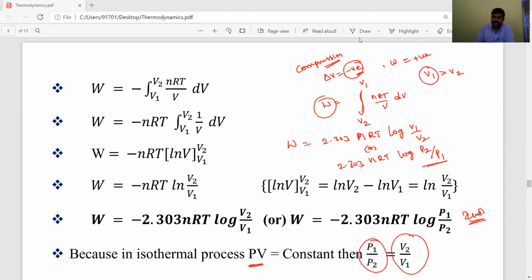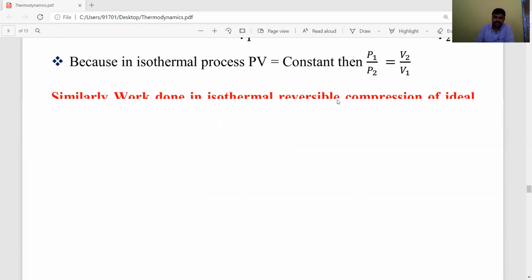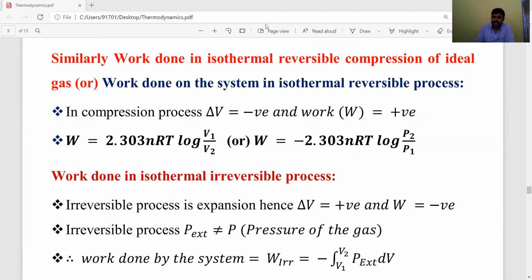Okay, students, let's listen carefully. Similarly, work done in isothermal reversible compression of an ideal gas. Compression means delta V is negative and work is positive. In this case the upper limit is V1 and the lower limit is V2.